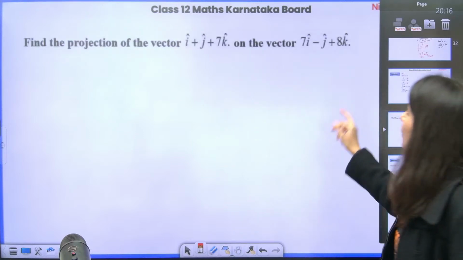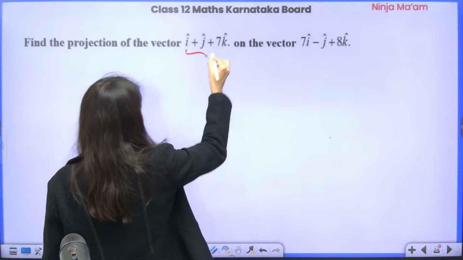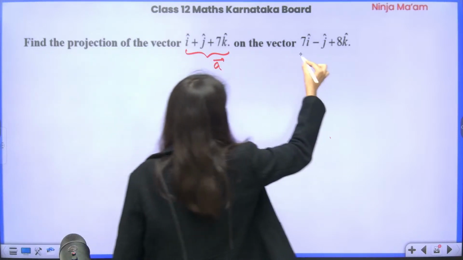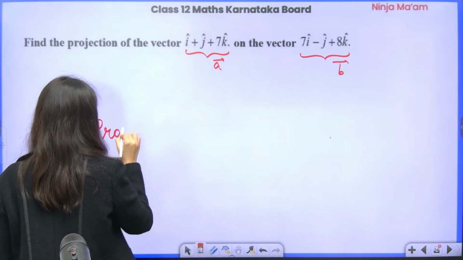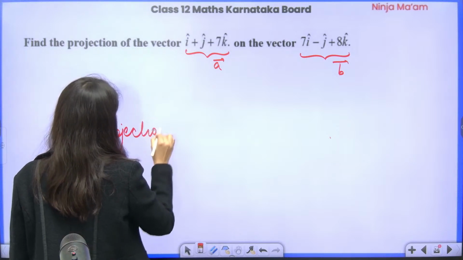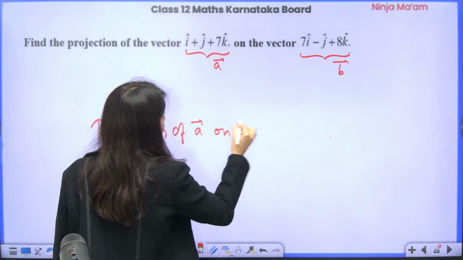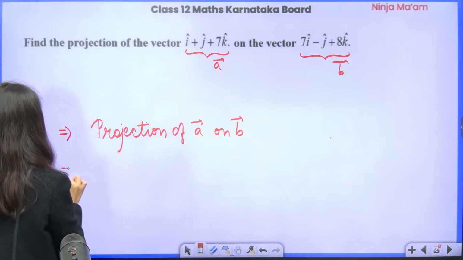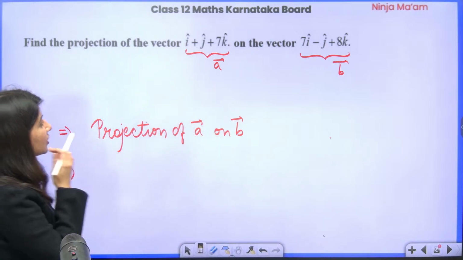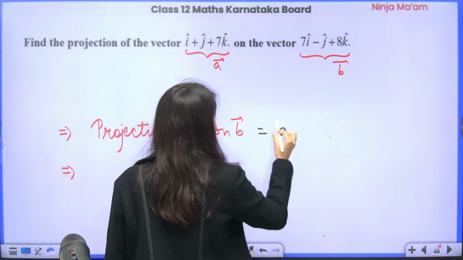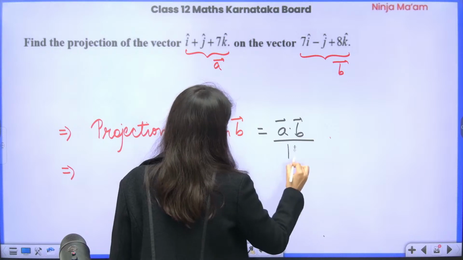Projection of a vector on this vector. Let me tell you the formula for projection. Suppose this is your A vector, this is your B vector. You are looking for the projection of A vector on B vector. Projection of A vector on B vector will be A dot B upon magnitude of B.